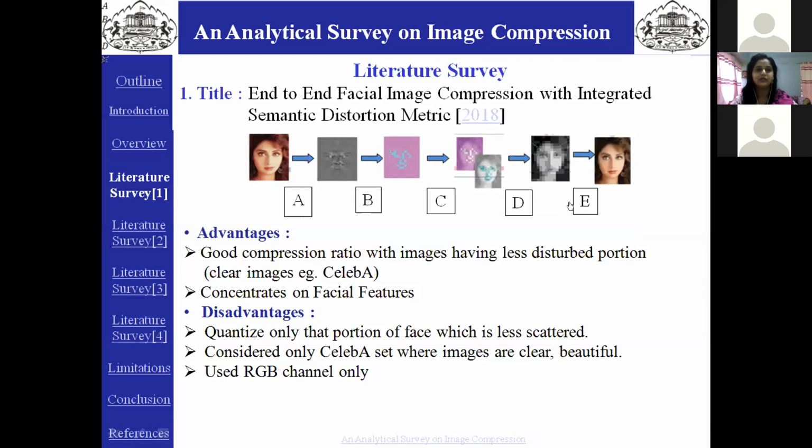The advantages of this method are it concentrates on facial features, whereas generic compression techniques do not concentrate on facial features, and they have a good compression ratio of up to 90%.